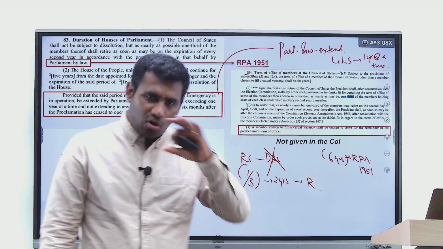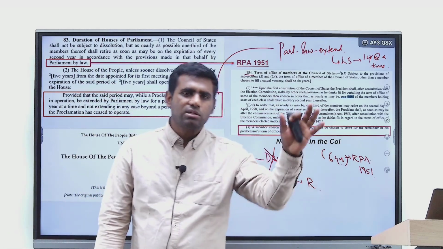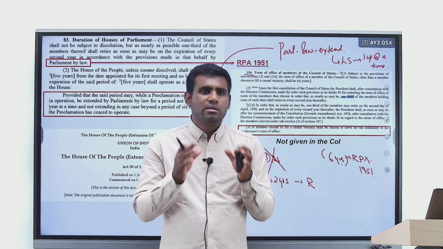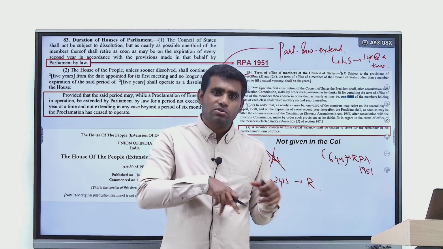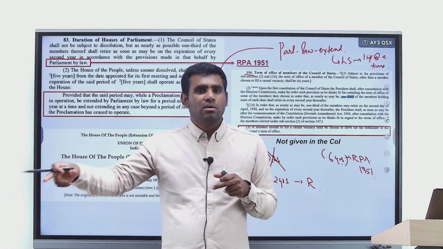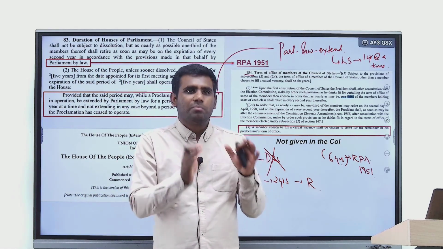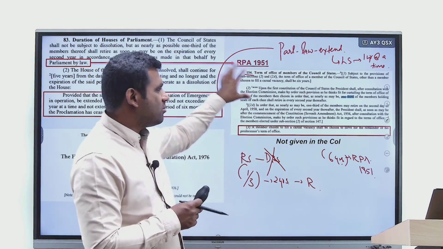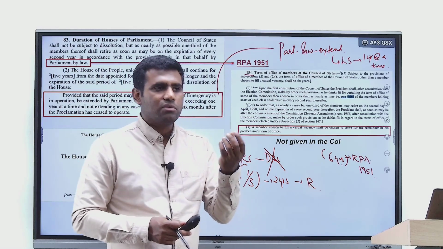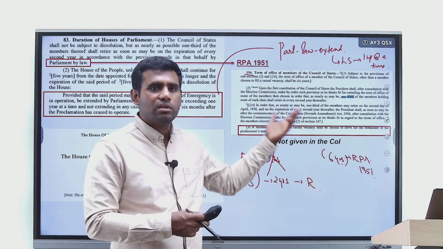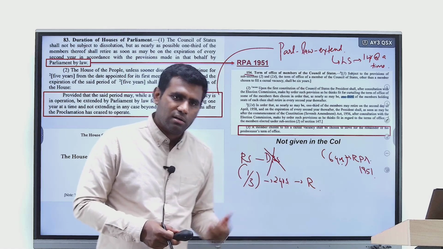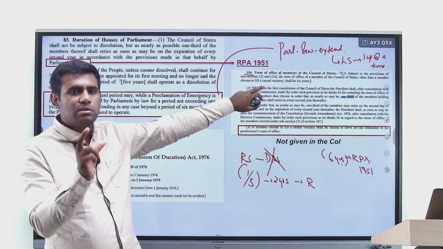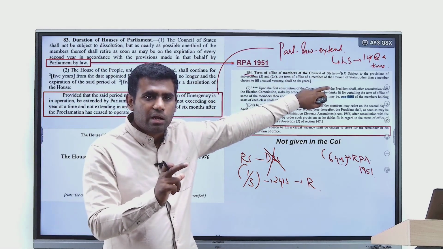Right? All of this can be asked as a question in your prelims. That's why I say that a very fine distinction and understanding of what is there in the Constitution, what is there in laws, all that with respect to Parliament, President, should all be very, very clear. Right? So these are some of the nuances which make it worthwhile to know whether they are in the Constitution or in other laws. Alright. So the tenure of a member of Rajya Sabha is not given in the Constitution, it is given in RPA 1951.